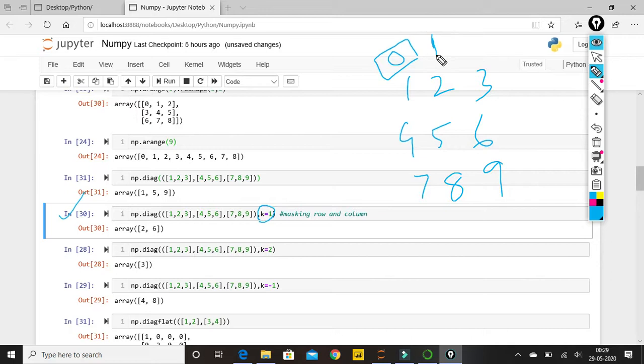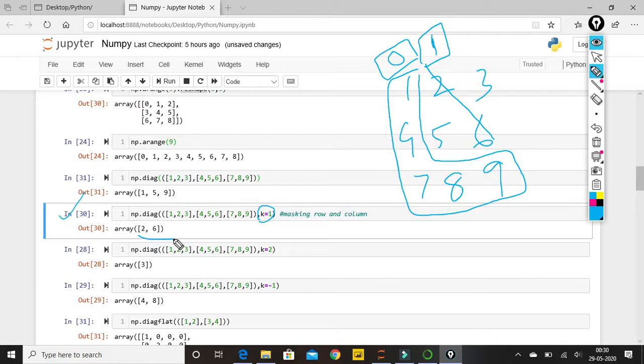Let's check what it gives. It masks these elements, the ones I'm highlighting right now, this row and column, and it starts from the first index. This is what k equal to 1 means. The data elements left are 2 3 5 6. Now it takes the diagonal of the left out data, that is 2 and 6. This is my output: 2 6.